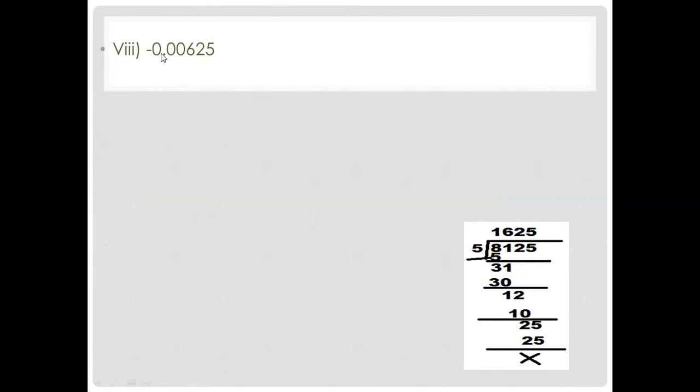This is the eighth part. Look, now after the decimal, how many numbers are given? 1, 2, 3, 4, 5. So with 1, how many zeros you will write? 5 zeros you will write in the denominator with 1. Look, when we convert it into a fraction form, so this number, if you write these 3 zeros before 625, it's okay. If you don't want to write it, no problem. If you write only 625, again it will be correct.